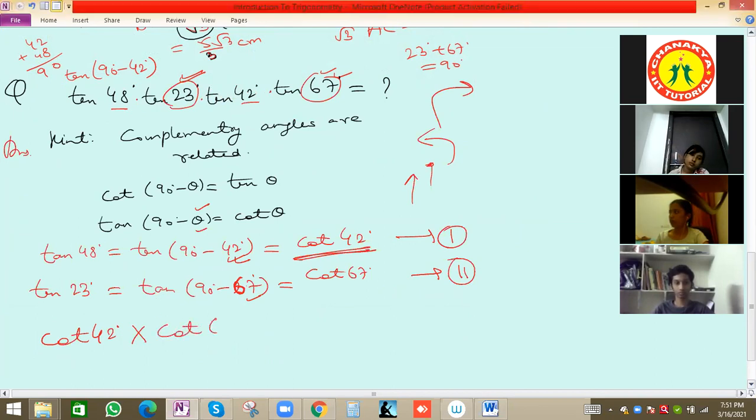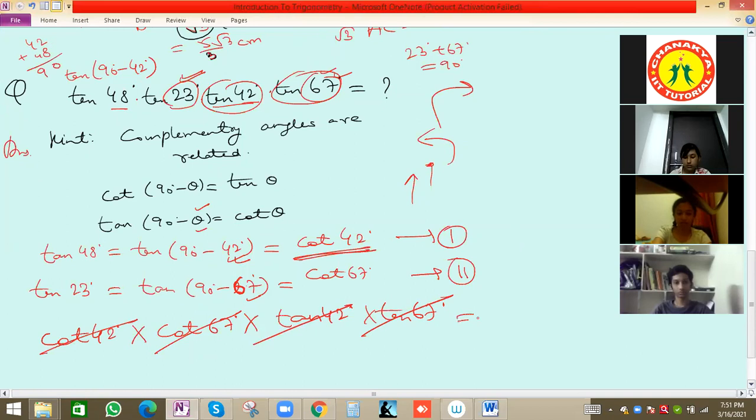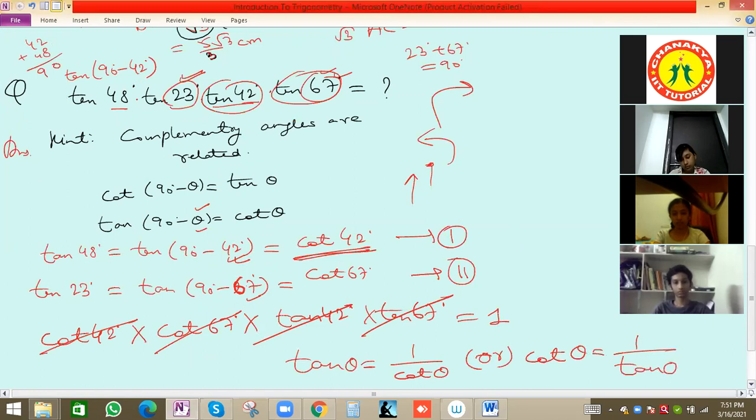Tan 42 will be as it is, because you know tan and the reciprocal of tan is cot, and tan 67 also as it is. Why keep them as they are? Because cot 67 and tan 67 will cancel out, and tan 42 and cot 42 will also cancel out. This will be 1. Why do they cancel out? Because tan theta is equal to 1 by cot theta, or we can write cot theta is 1 by tan theta. This is the basic understanding here.